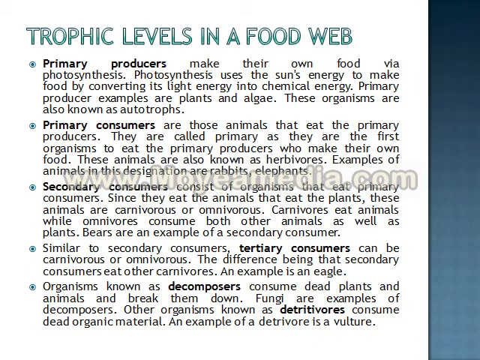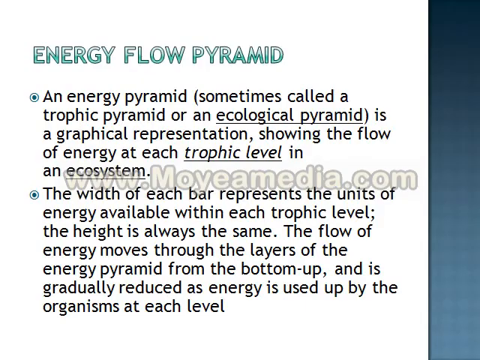The next topic is the energy flow pyramid. During each stage of the food chain, when one organism consumes another organism, there is an energy flow. The flow of energy moves from the lower layer of the energy pyramid, and it gradually reduces as the organisms at the upper levels use the energy. So why is this energy used?